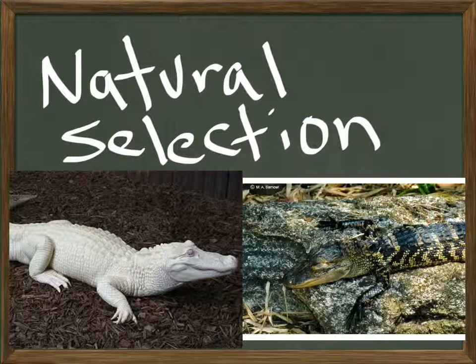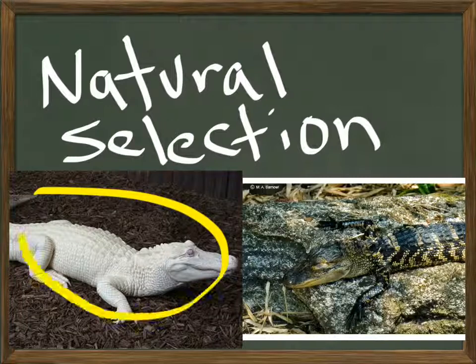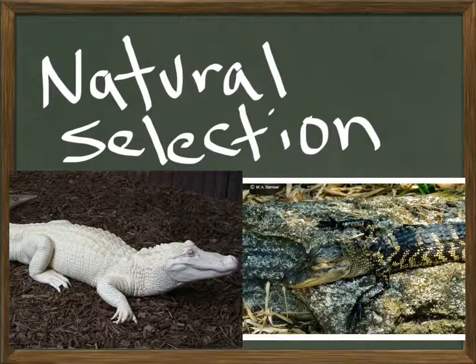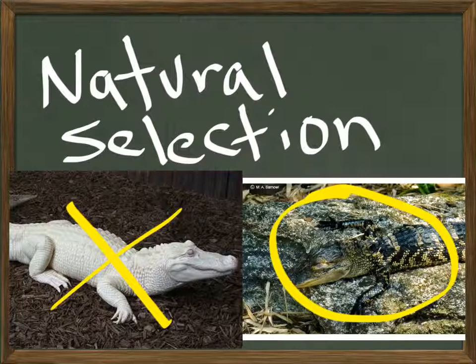Here's another example of an organism that probably wouldn't do too well in its natural environment. And here we have another organism that blends in rather nicely with the rock that he's laying on. So which of these animals do you think would have a better chance of survival in the wild? Not this guy. Definitely this one.